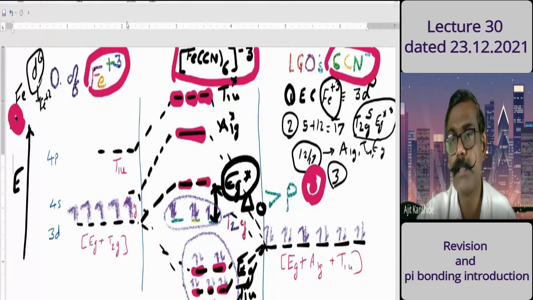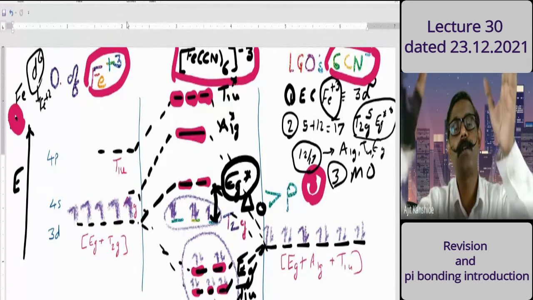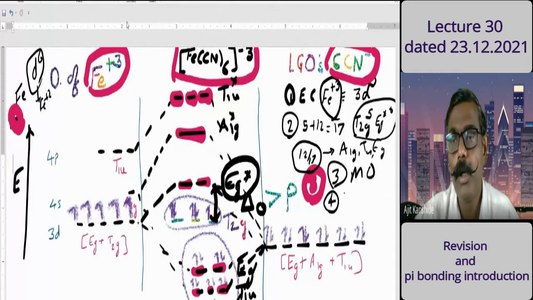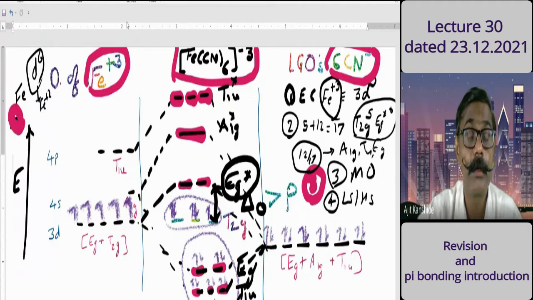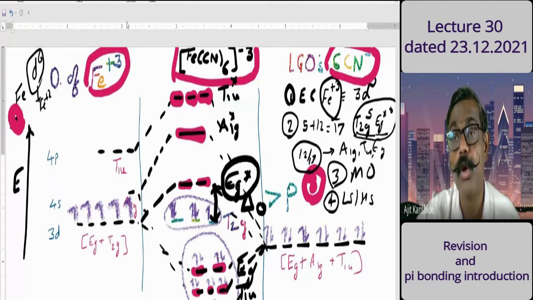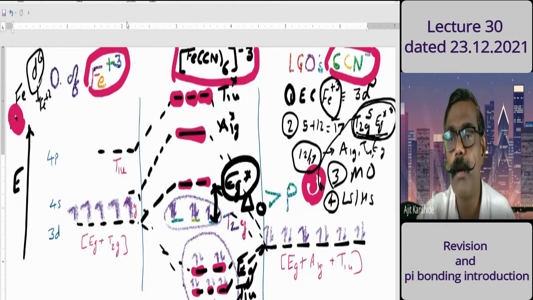Then the third point is our MO diagram. Molecular orbitals and the distribution of electrons can be represented as under. You can represent this MO diagram. The fourth point, you can talk about the low spin or high spin. You can say that cyanide is a strong ligand, therefore splitting parameter is more than the pairing energy. So electron will pair in the T2g orbital. Therefore electronic configuration T2g5 and Eg star 0. So you are giving explanation for a part of point number 2 in this point number 4.